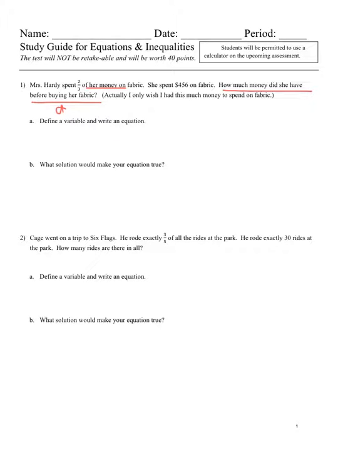And we know that she spent 2/3 of that money, and we know what she spent. So we know that 2/3 of her money is equal to 456, where D, and this is what define a variable means, D is money. All right, now part B says what solution would make your equation true.